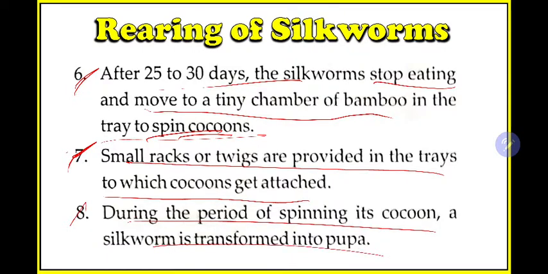In the last class we described what a pupa is. A pupa is a stage in between the larva stage and the cocoon stage. So the larva will first convert into a pupa, and from the pupa it will convert into a cocoon. This is just one process after another. The life cycle we have explained in the last class.